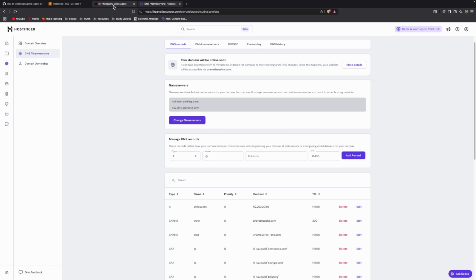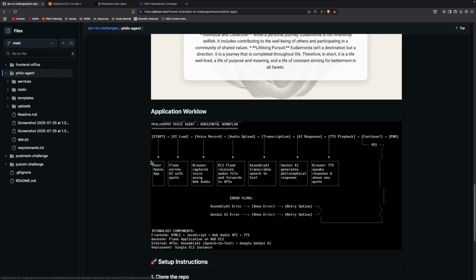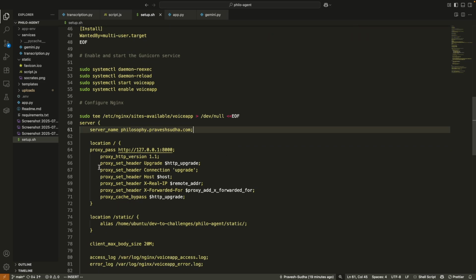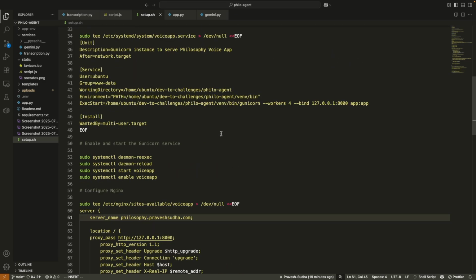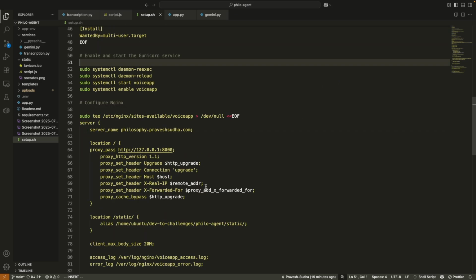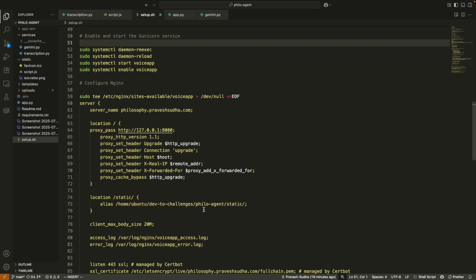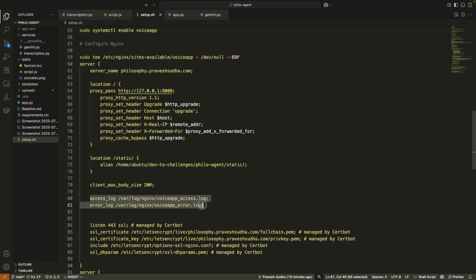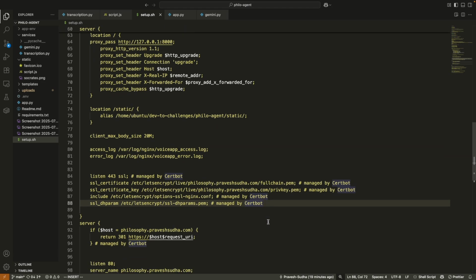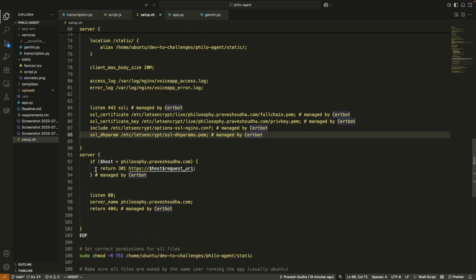Okay, so after providing that, I just use this script and provided the server name and I provided the proxy pass. Here we have specified that our application is running on port 8000. You can see that here, and we are just proxy passing it to port 80, and here are some headers that we are specifying so that our application works fine. Here we are specifying our static folder which contains the script.js file, and these are the error log and the access log, and below is the TLS certificate for better security. Okay, and at last we are just forwarding all the requests.